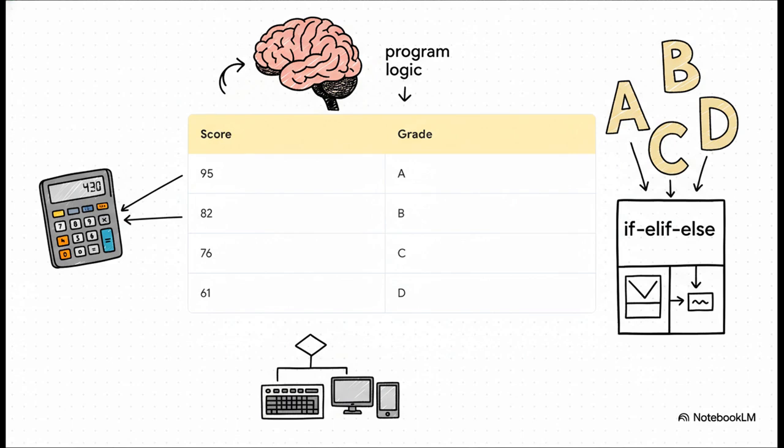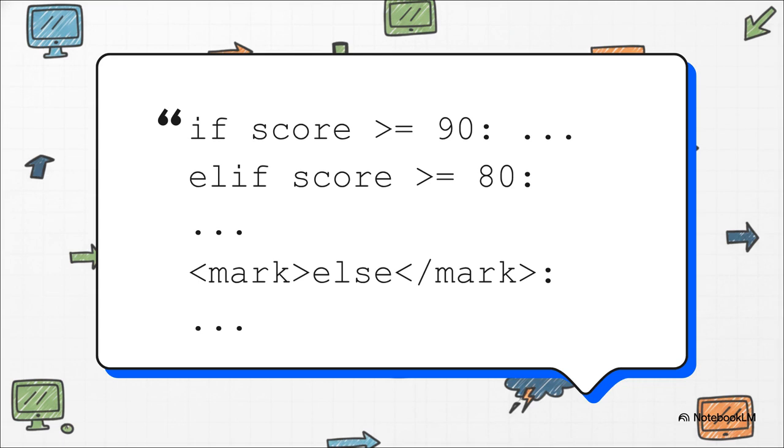This is the perfect job for our new if-elif-else structure. So here's how that logic actually looks in code. First, we use if to check if the score is 90 or higher. If not, an elif checks if it's 80 or higher. Now pay attention, because this part is absolutely critical. The order matters. We have to check for the highest grades first and work our way down. Think about it. If we checked for a score above 70 before checking for a score above 90, a score of 95 would technically pass that test and get a C. And we definitely don't want that. So the sequence is everything.